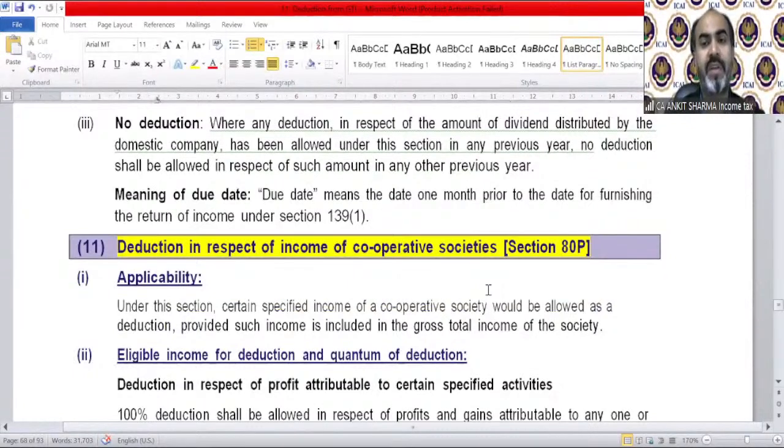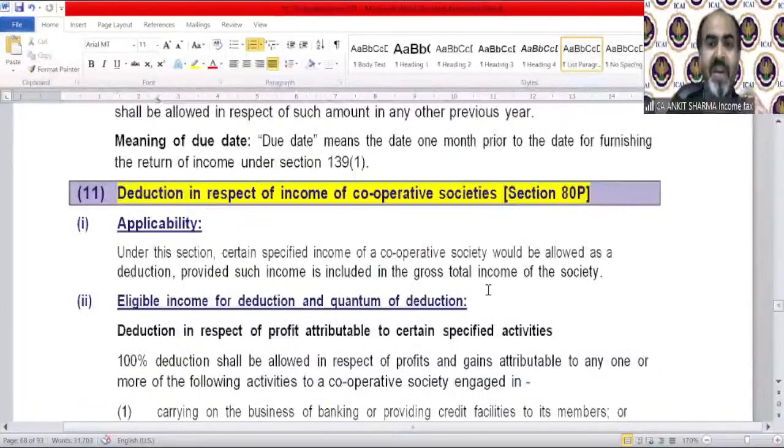Deduction in respect of income of cooperative society under section 80P. 80P is for cooperative societies. So now two deductions, like 80P and the next deduction, they both are for cooperative societies. Applicability under this section: certain specified income of a cooperative society would be allowed as a deduction, provided such income is included in the gross total income of the society.